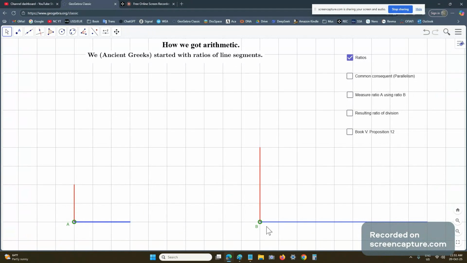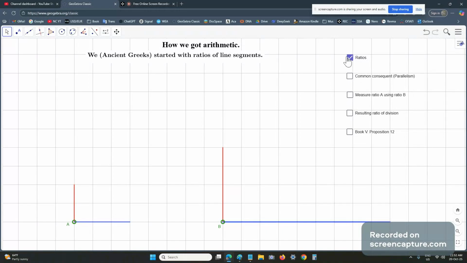Now, let's say we want to measure ratio A with ratio B. How are we going to do that? We can't just take this antecedent and measure this one, because they're not the same. It's like trying to measure oranges using Lego bricks; they're two totally different things. They need to have the same consequent, which are the blue lines. How do we do that?